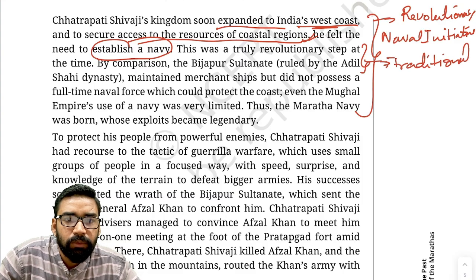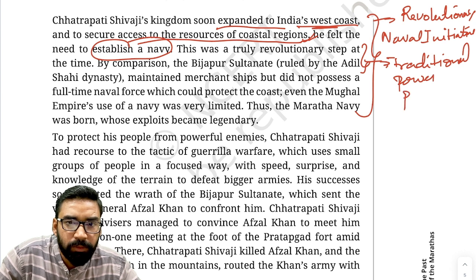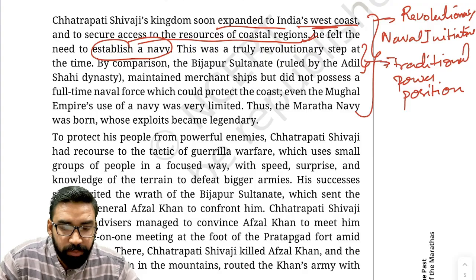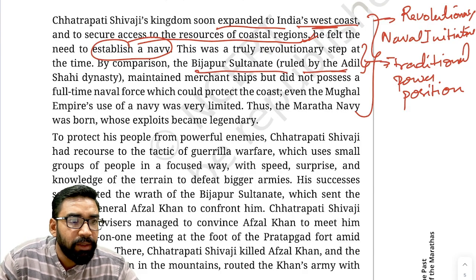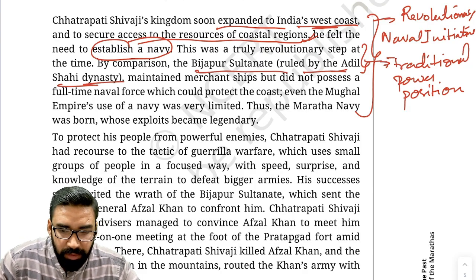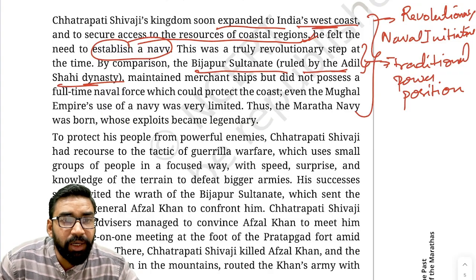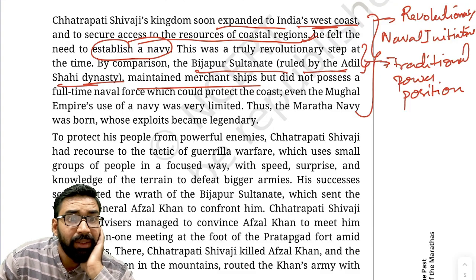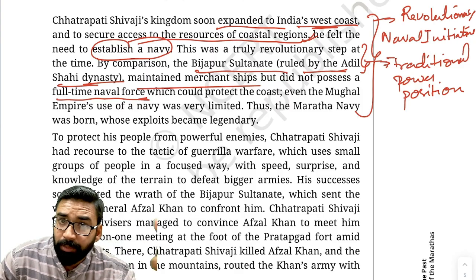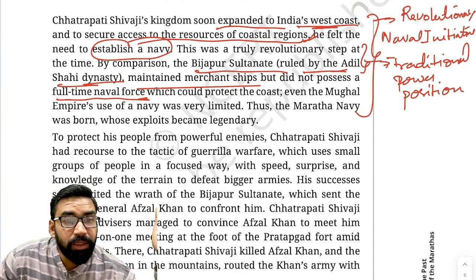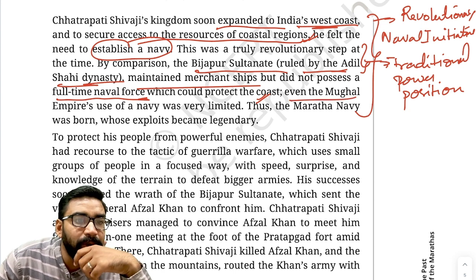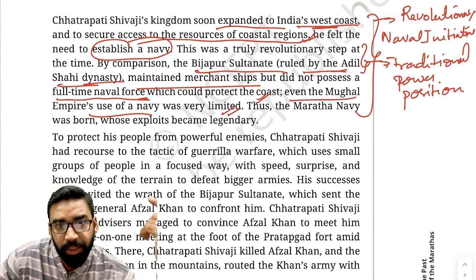Now, if you see the traditional power position, the Bijapur Sultanate, which was ruled by the Adil Shahi dynasty, maintained merchant ships but did not possess a full-time naval force. Bijapur never built a full-time naval force which could protect the coast. At the same time, even the Mughal Empire's navy was very limited.